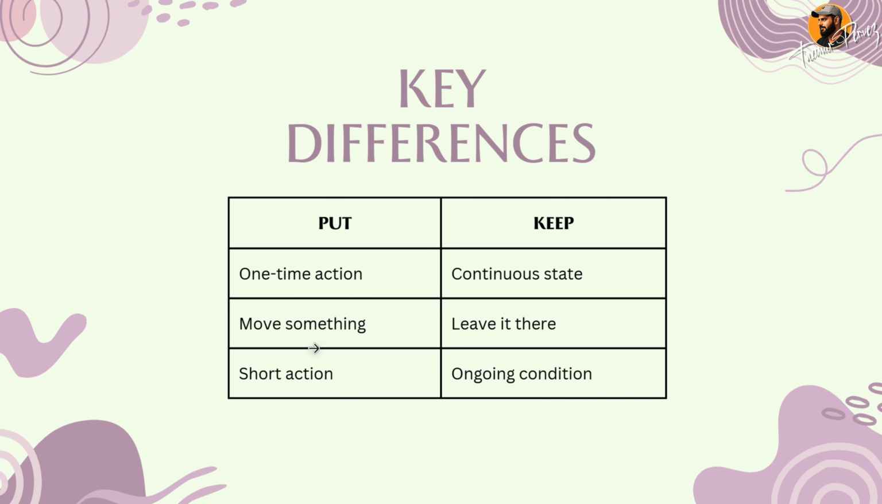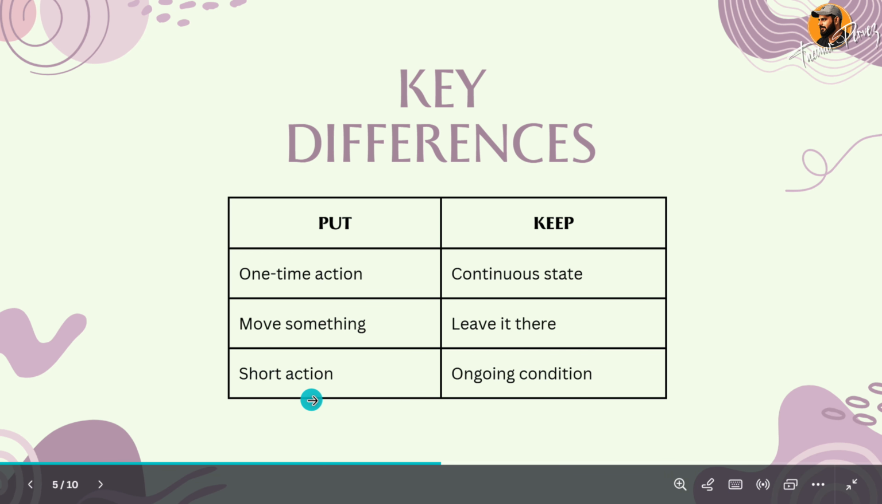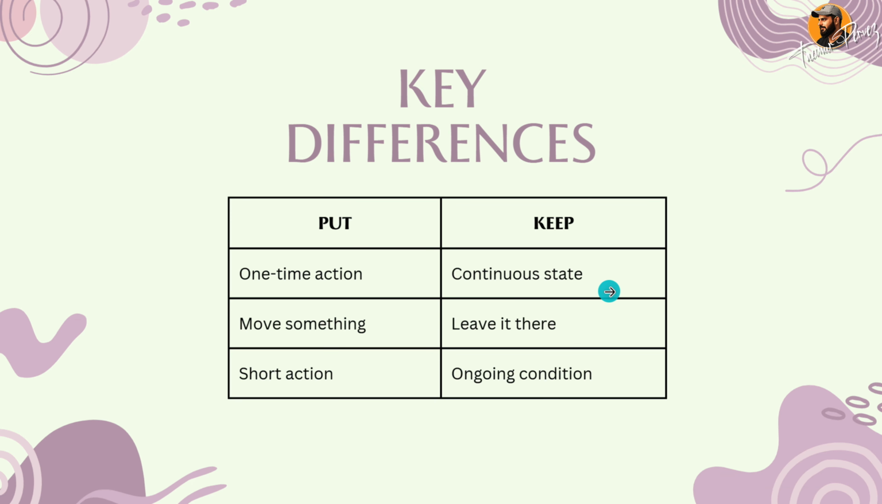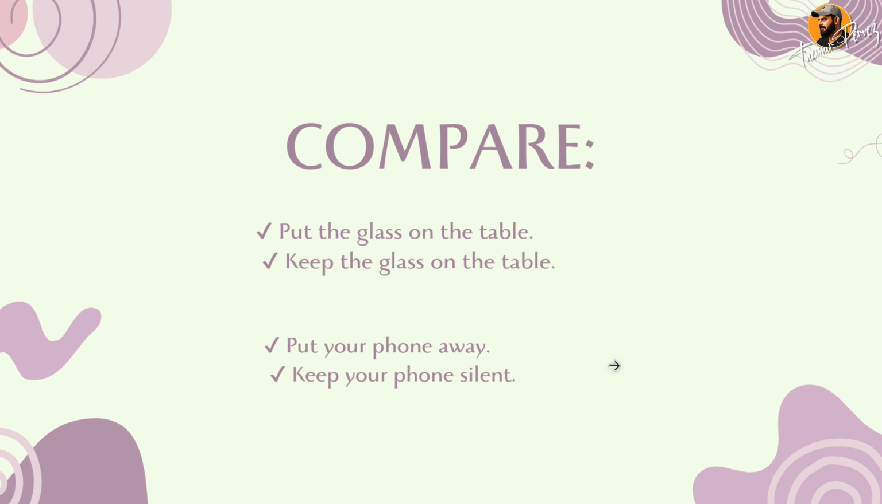So what are the key differences? Put means one time action and we have to move something in it for a shorter time, short action, okay? Meanwhile, keep means continuous state में वो चीज़ होती है and we have to leave it there and it's an ongoing condition. I hope the difference is clear now.